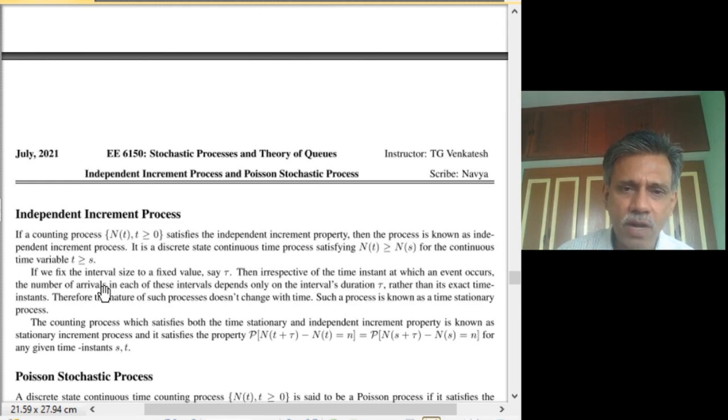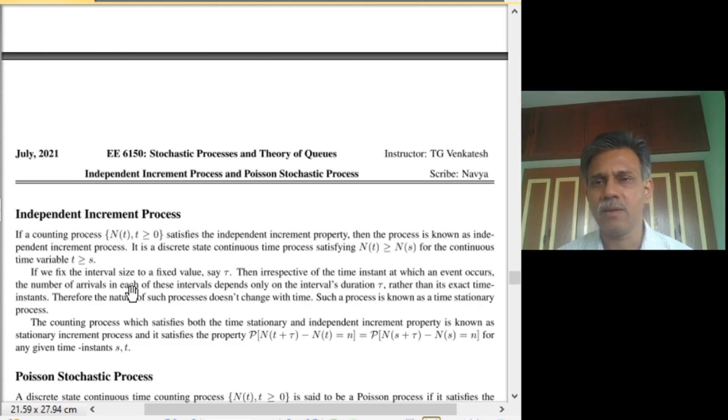Then we will put one more structure into it, which is also very reasonable. That is the number of arrivals between an interval t to t plus tau, and t plus s to t plus s plus tau. Obviously, they are non-overlapping. One is between t and t plus tau, the duration being tau.